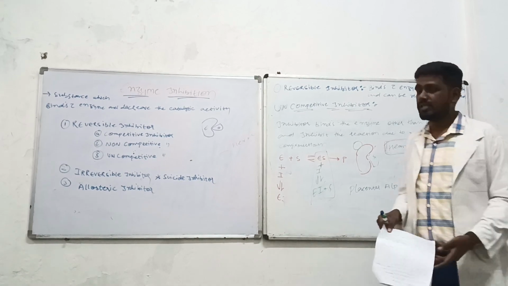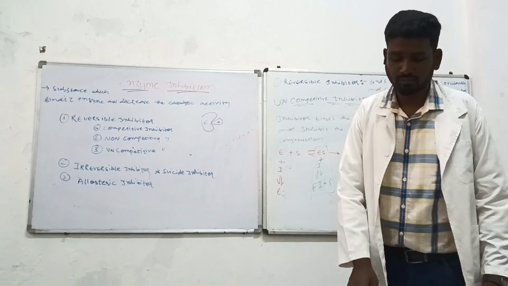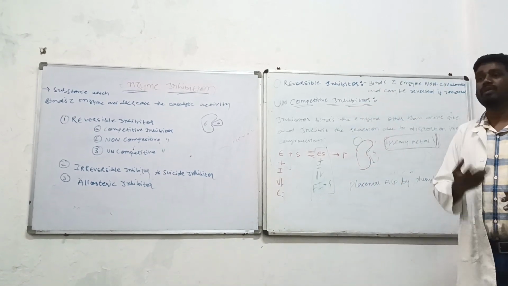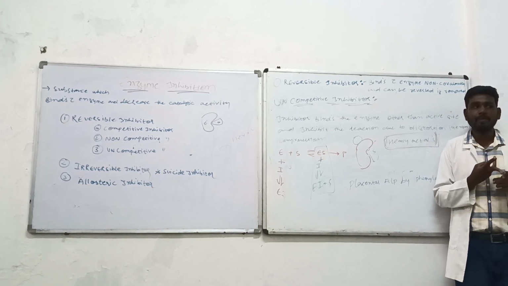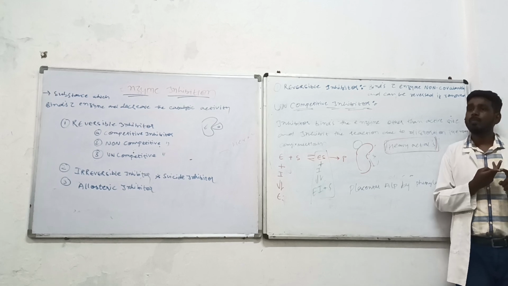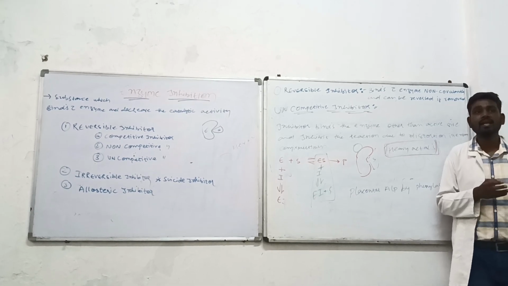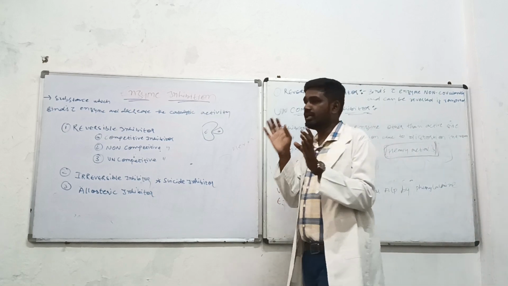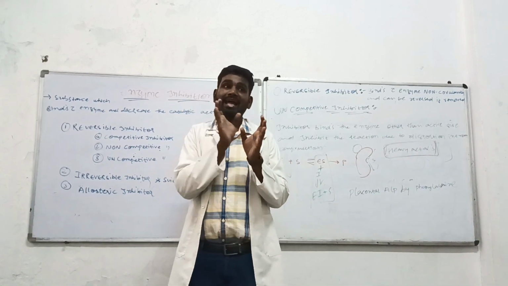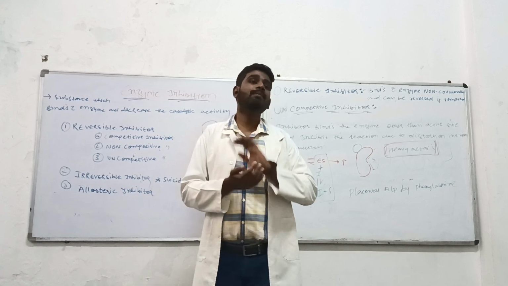So in reversible inhibitors, we have gone through three types of inhibitor: competitive, non-competitive, and uncompetitive. Competitive, the word itself represents a competition between the substrate and inhibitor. They will bind at the active site because they resemble the substrate.